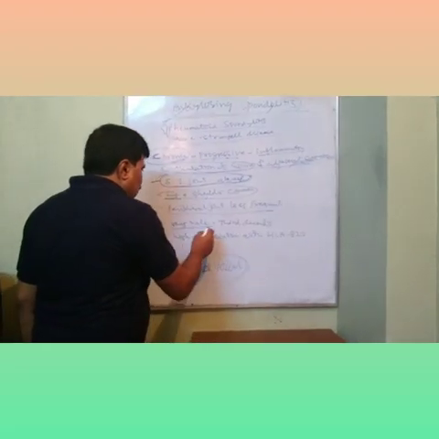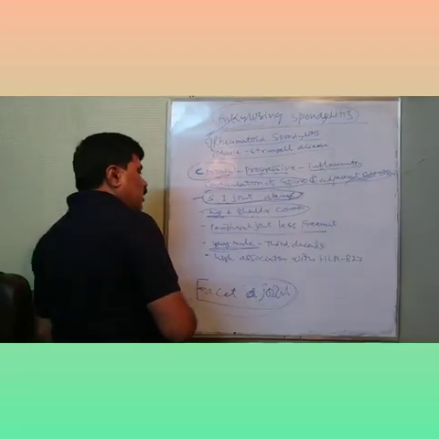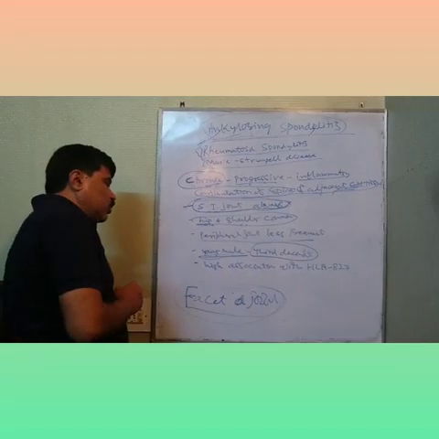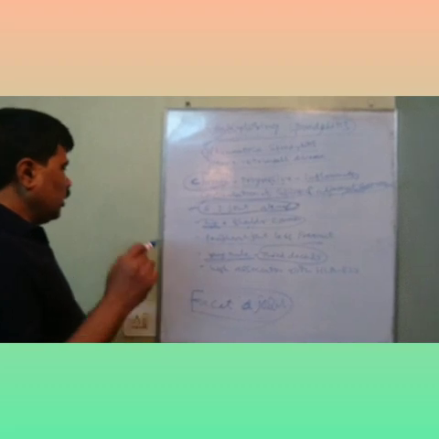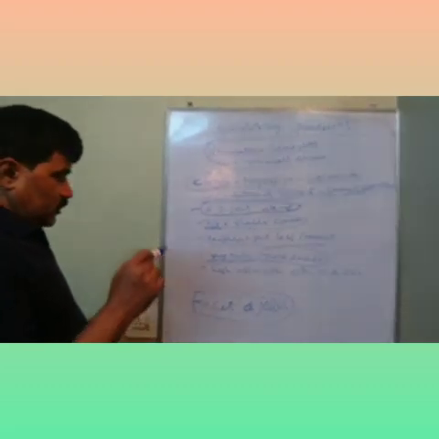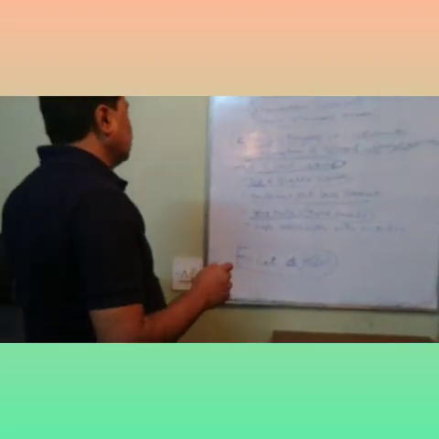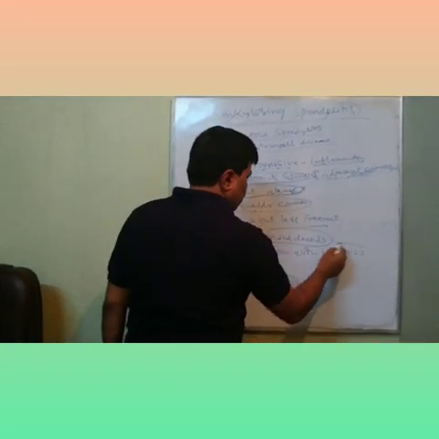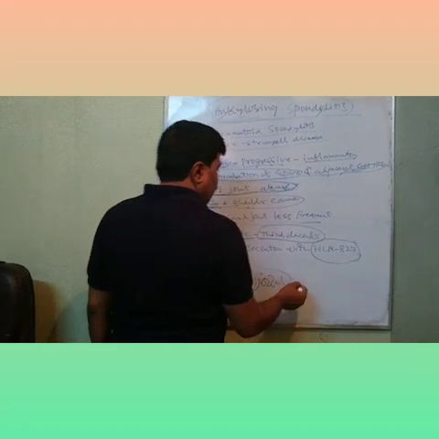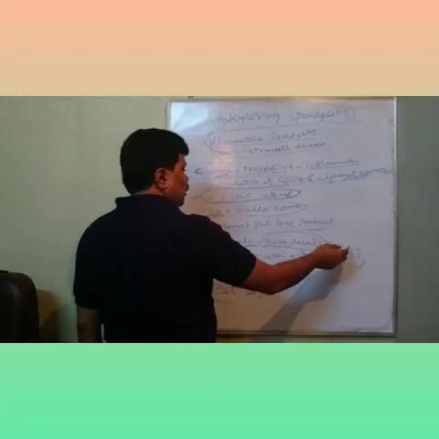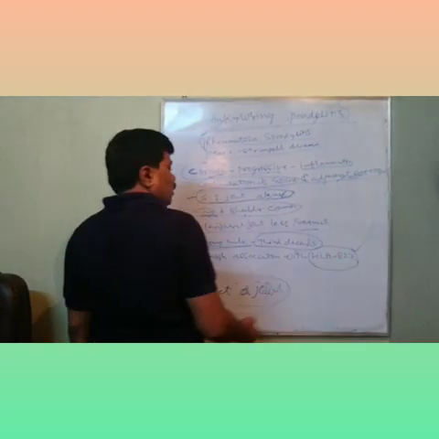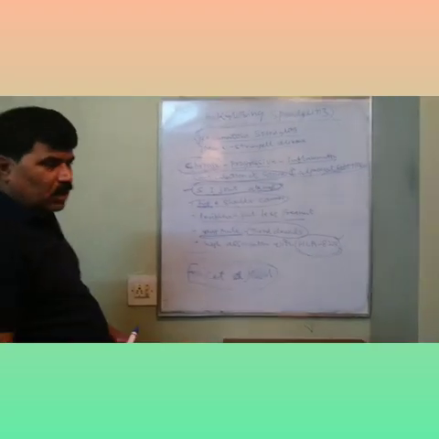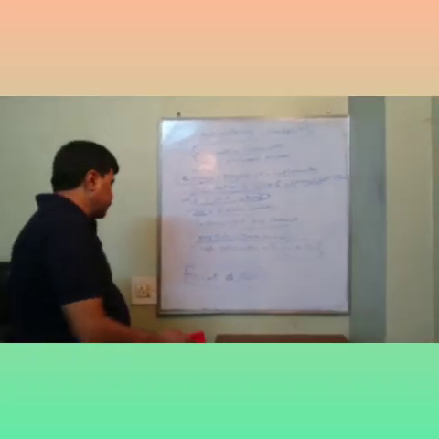Usually, as I said, adult male, young male, especially in the third decade, 20 to 30. Usually an adult male is involved in this case and there will be a high association with HLA-B27. If HLA-B27 is positive, you can say it is a case of ankylosing spondylitis, otherwise proved. So these are the basic features of ankylosing spondylitis.